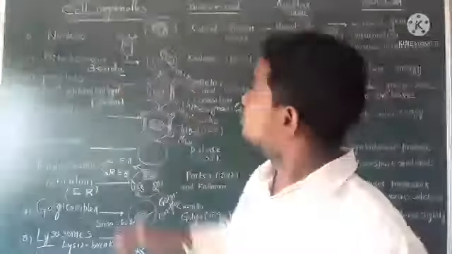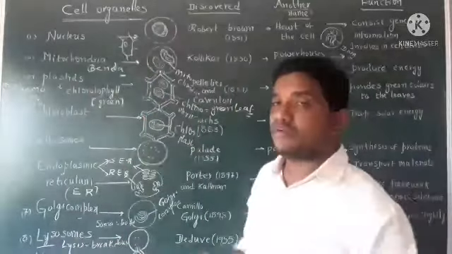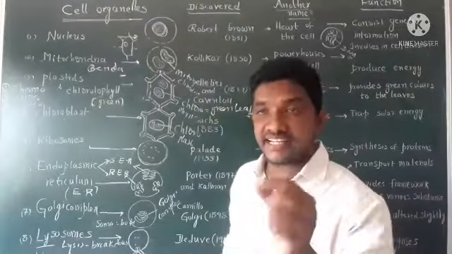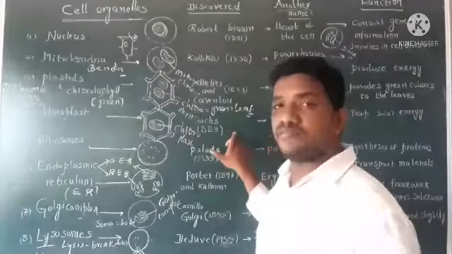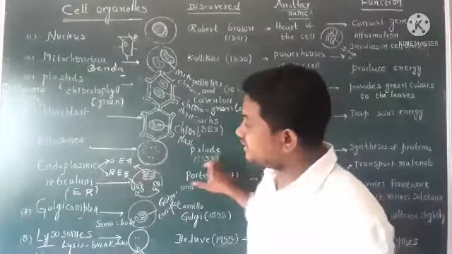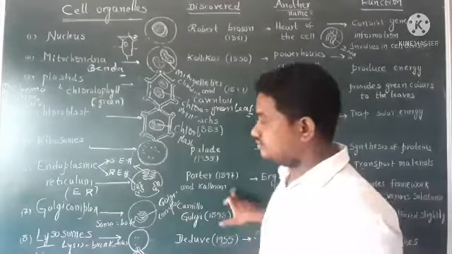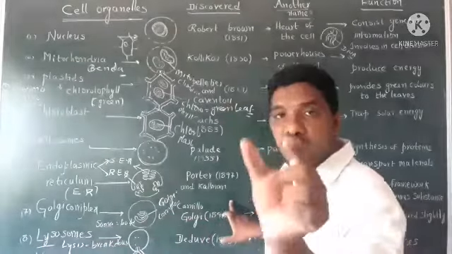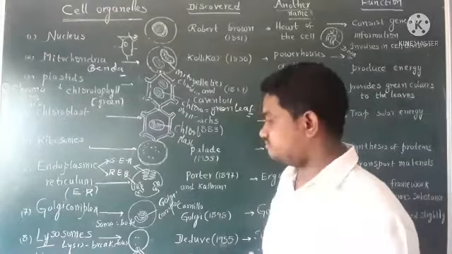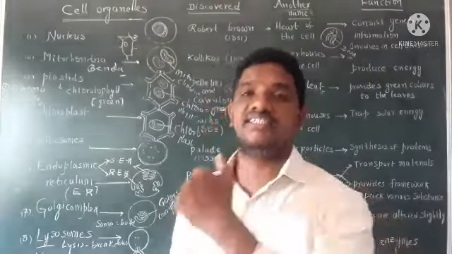Once remember, nucleus was discovered by Robert Brown. Mitochondria was discovered by Kolliker. Chlorophyll was discovered by Pelletier and Caventou. Chloroplast was discovered by Julius Van Sachs. Ribosomes were discovered by Palade. Endoplasmic reticulum was discovered by Porter and Kalman. Golgi complex was discovered by Camillo Golgi. Lysosomes were discovered by Christian de Duve. These are important cell organelles and their discoveries.